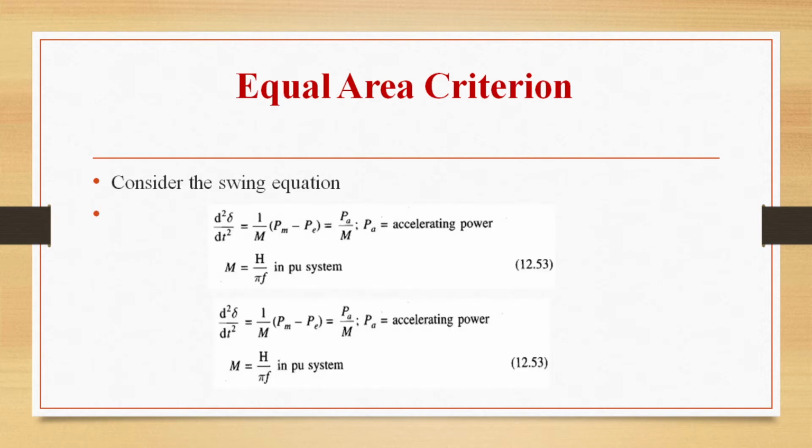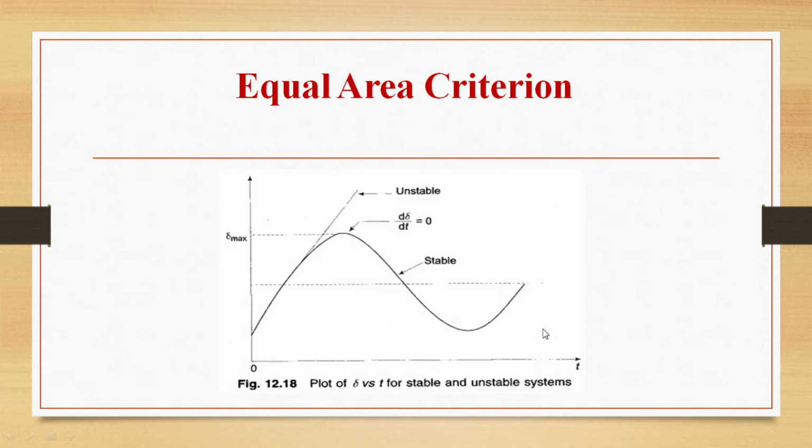So let us consider the swing equation. d square delta by dt square is equal to 1 by M into (Pm minus Pe), that is Pa by M. Pa is the accelerating power, and M is equal to H by pi f in per unit system. Or d square delta by dt square is equal to 1 by M into (Pm minus Pe), Pa by M. So we are plotting a graph of delta versus t.